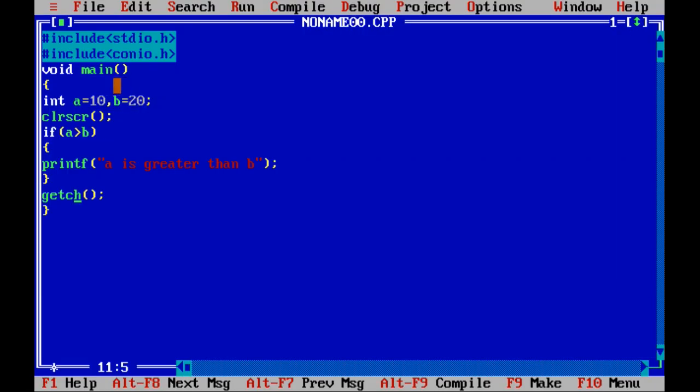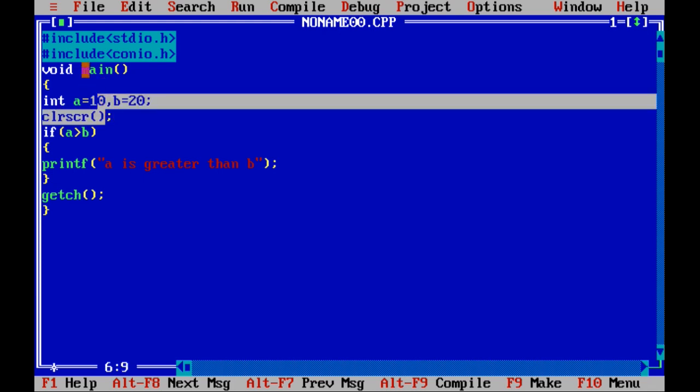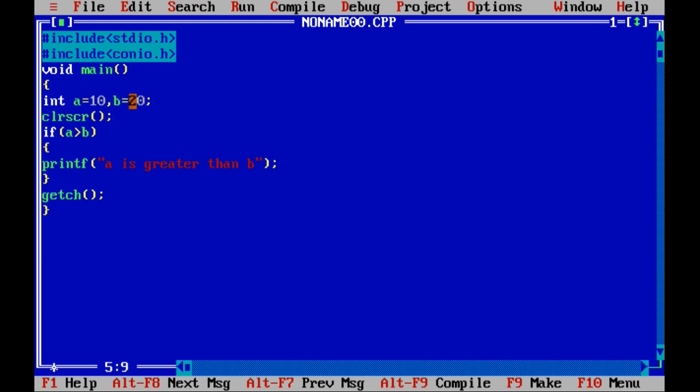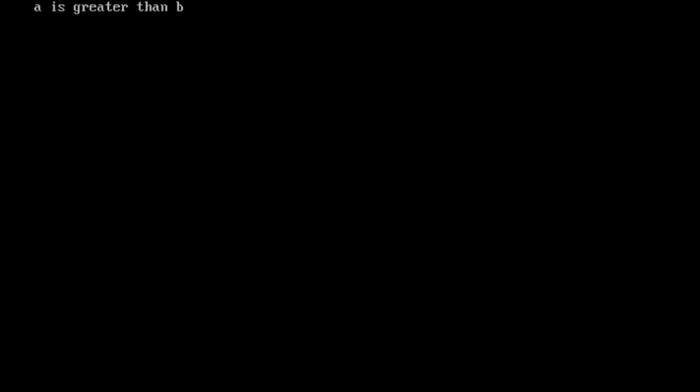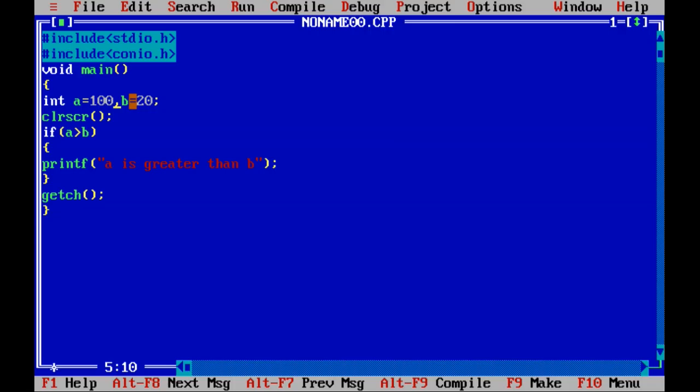If I change the value of A from 10 to, like what I will do, I'll make this value 100 now. Now again compile the program and execute the program. Now you'll get A is greater than B. So you got a clarity now. If the condition is true, if block statements are executed. If the condition is false, it is skipping the if block statement. So that is the beauty of simple if.